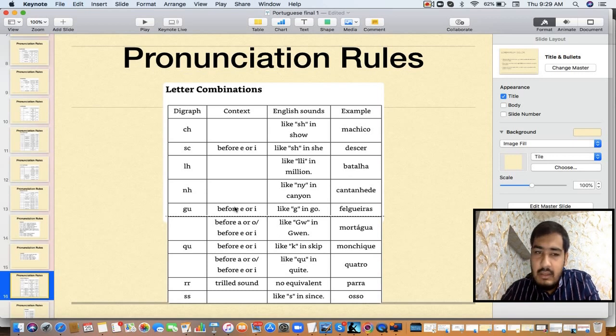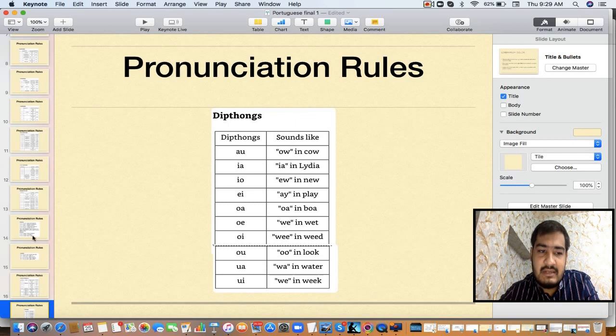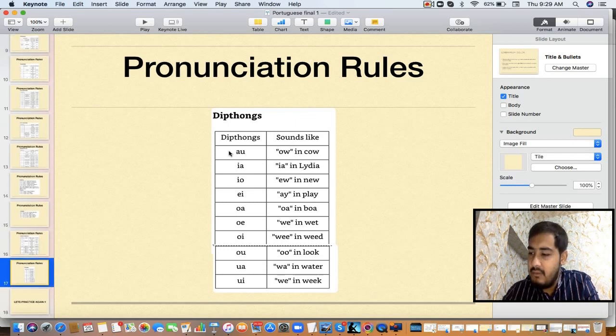So CH, SC, most of them are like English only. G we have already covered, R we have covered, S we have covered. Vowel combinations are something important which you have to remember. Vowel combinations are very much important. So AU is AO, IA is IA, IO is U, just like new in English.